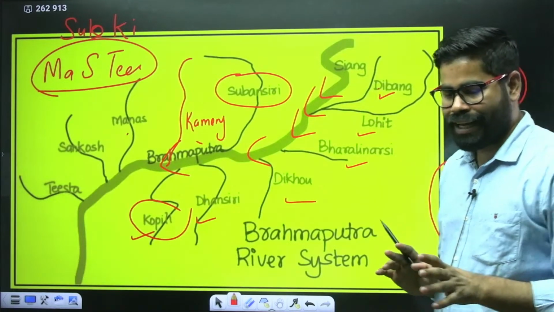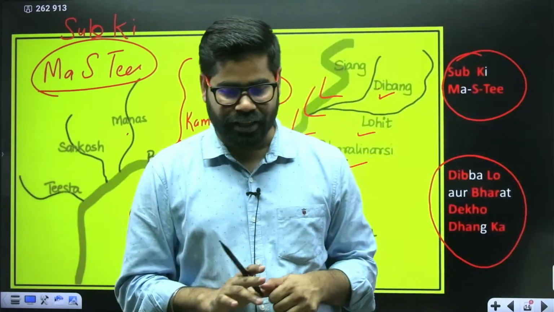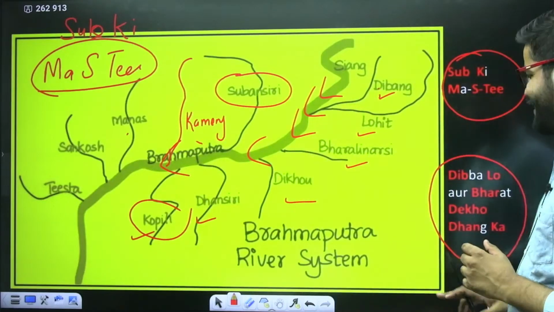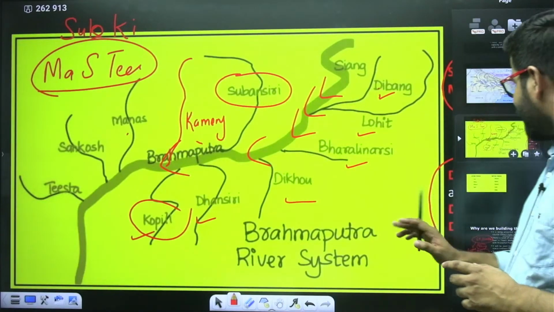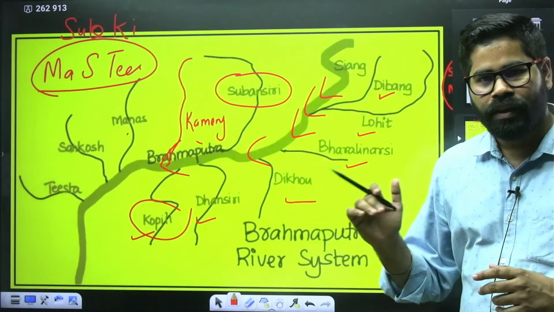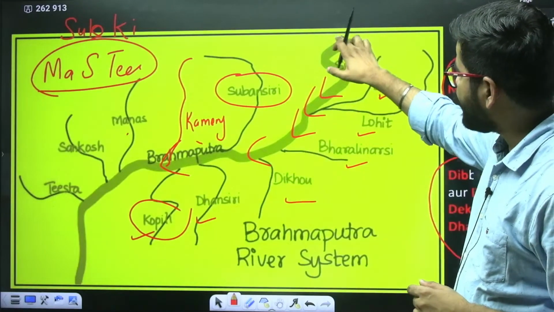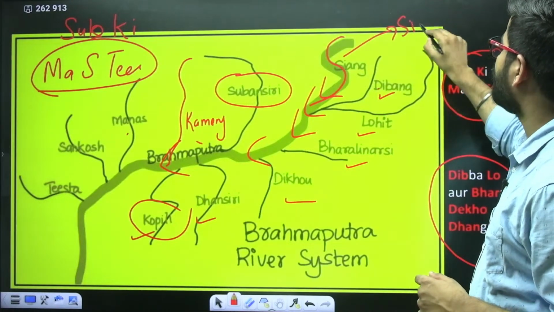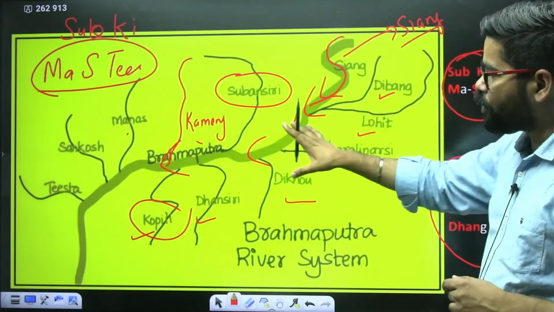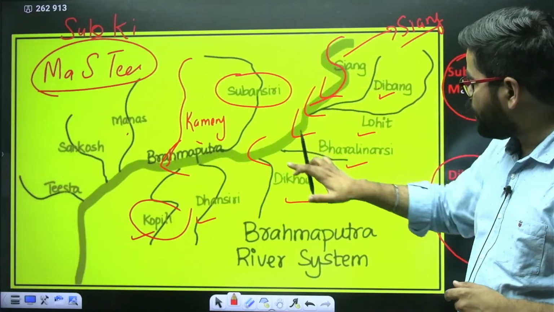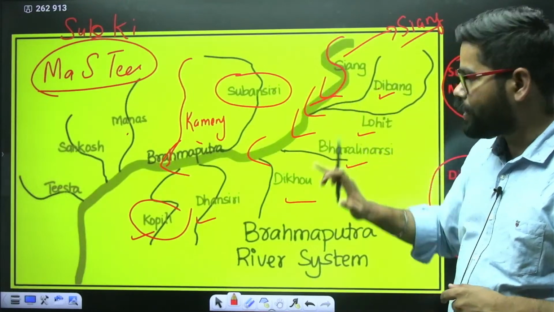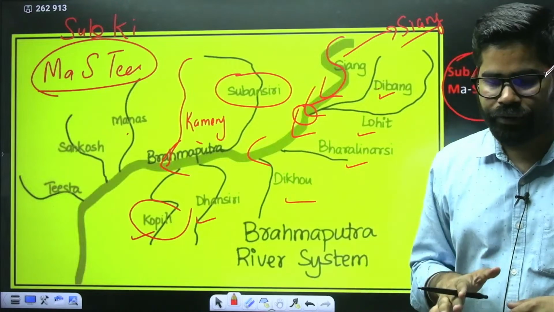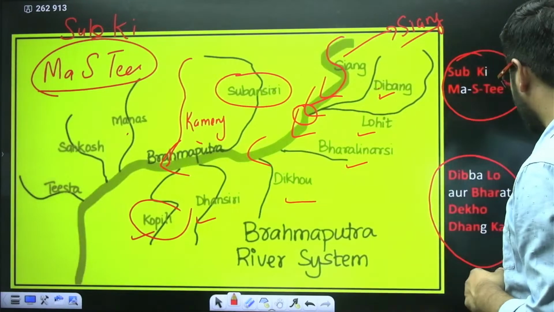I hope now you can remember what the tributaries of this river are. Yes. So this is one of the parts, what the rivers are. When this river is entering here, it is called Siang. At this location, it is called the Siang river. And just below that, when it reaches Brahmaputra, when Dibang and Lohit meet it, at this point, from this point onward, it is called the Brahmaputra river. Okay. So this is one of the parts.